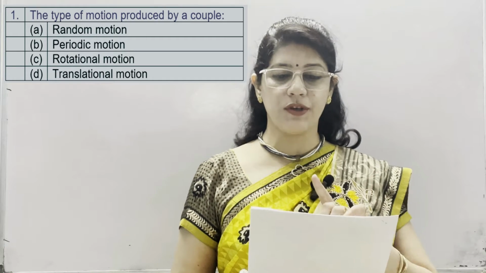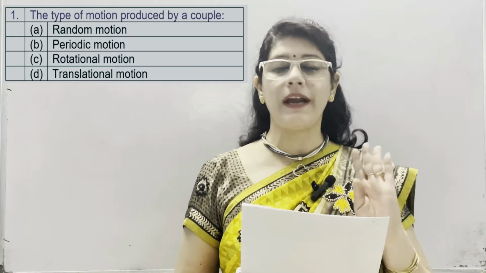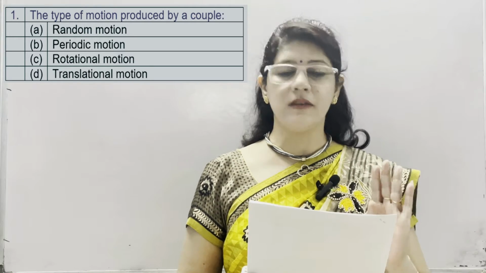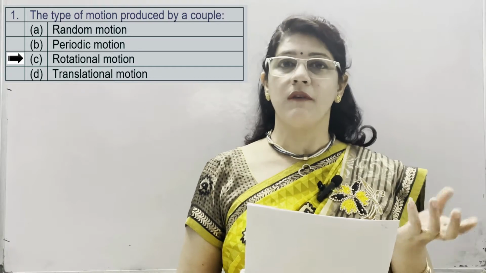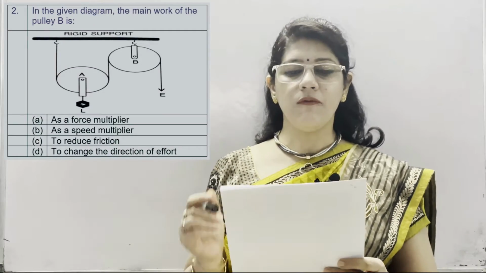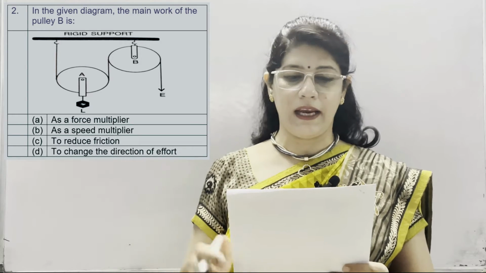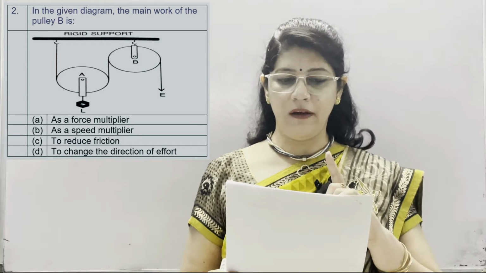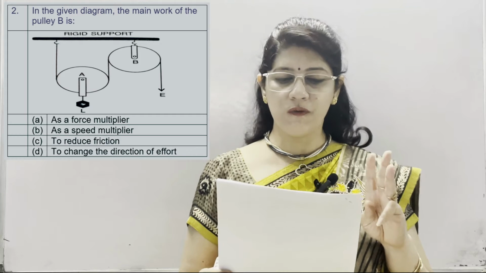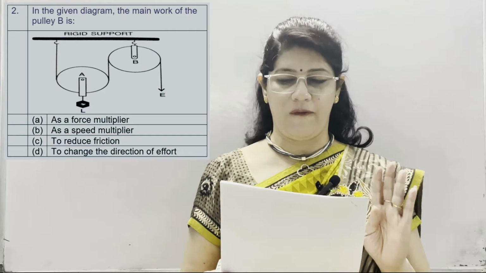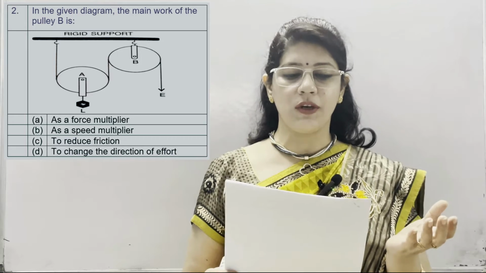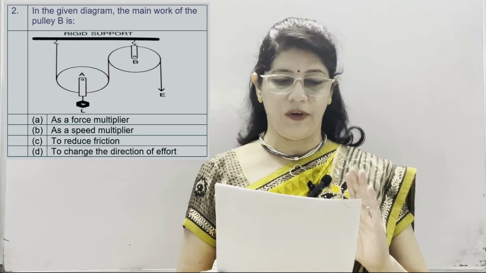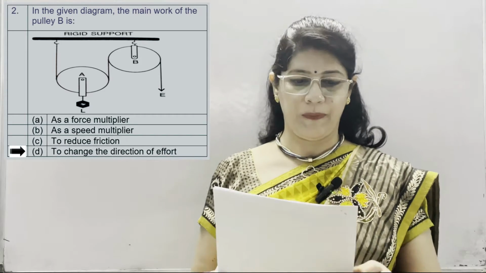Options are random motion, periodic motion, rotational motion and translational motion. Correct answer is rotational motion, because we all know rotational motion cannot be produced without a couple. Second question, in the given diagram, the main work of the pulley B, which is on the right side, is as a force multiplier, as a speed multiplier, to reduce friction and to change the direction of effort. As we know, this is a fixed pulley, single fixed pulley, so its function is to change the direction of effort. So correct option is D.